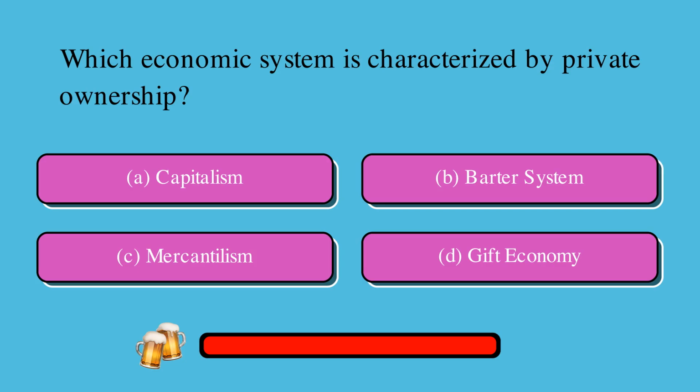Which economic system is characterized by private ownership? Is it A, capitalism, B, barter system, C, mercantilism, or D, gift economy? The correct answer is A, capitalism.